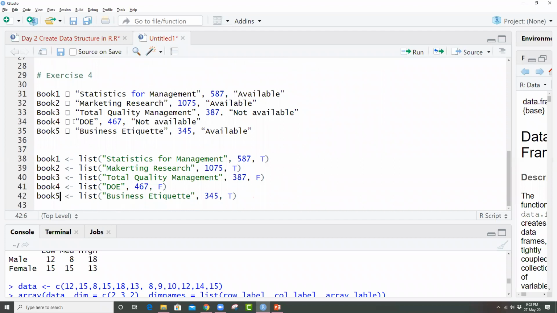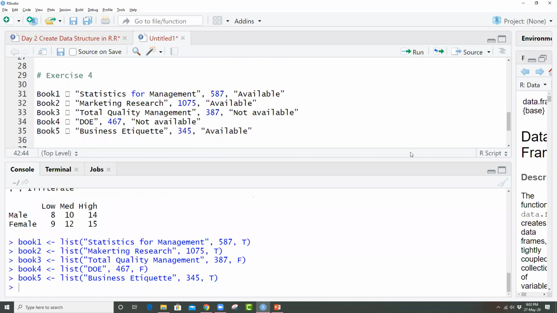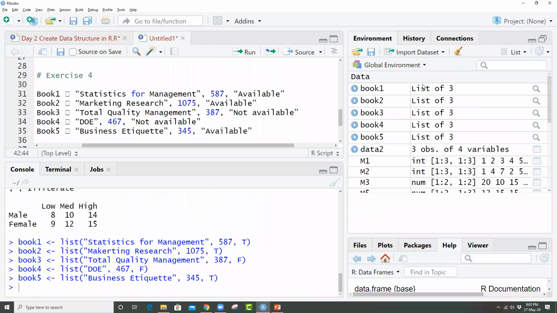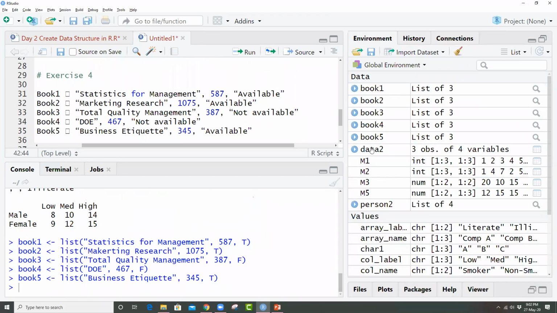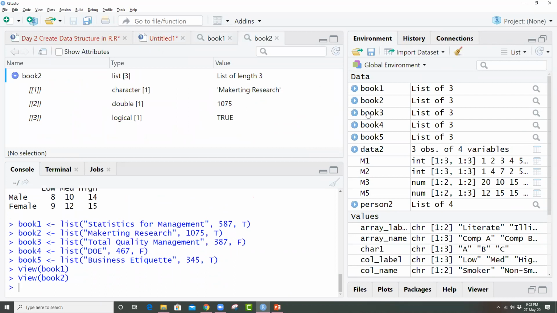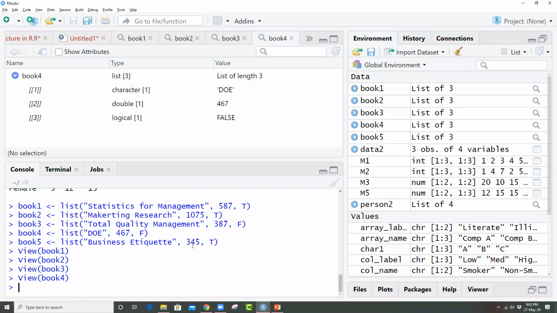So this is what we created, a list for each of the books. I can simply select all and click on this run, or command and enter. So it has been successfully executed. There is no error. And here you can see book 1, 2, 3, 4, 5 objects are created. Once you click on that, you'll find the details about it. Right? You can see all this. So this is how you can create the list.